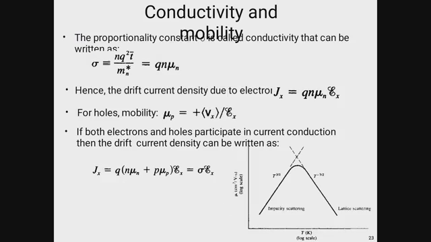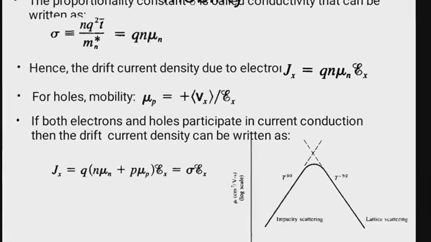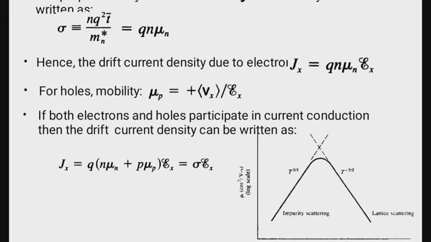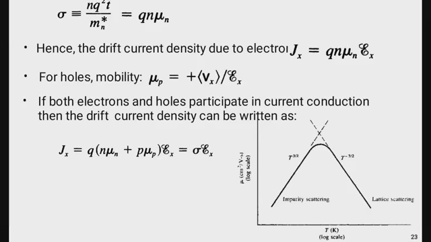Now for holes, the mobility will be mu p equals plus v_x by E_x, and if both electrons and holes participate in current conduction, then the drift current density can be written as the sum. In this curve, mu represents the mobility, this is the temperature axis, and these are the impurity scattering and lattice scattering regions. Hence the current density of both particles, holes as well as electrons, equals sigma E_x.